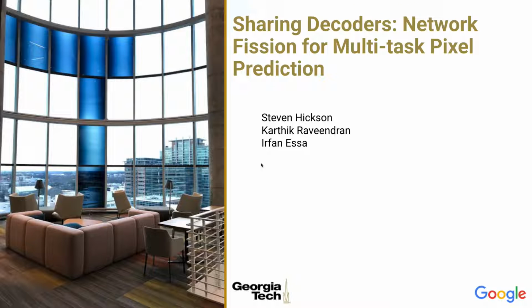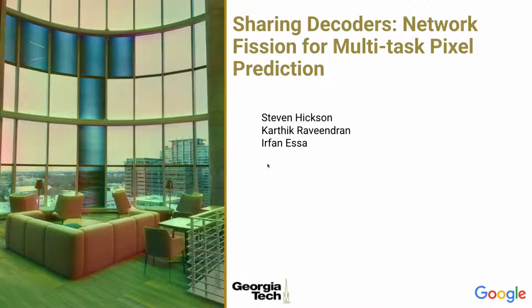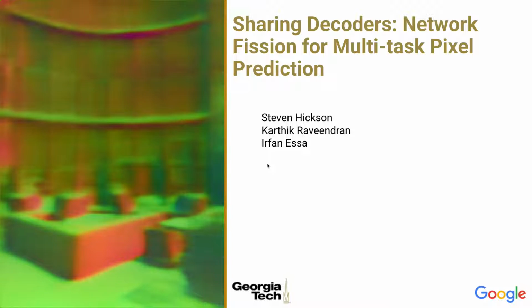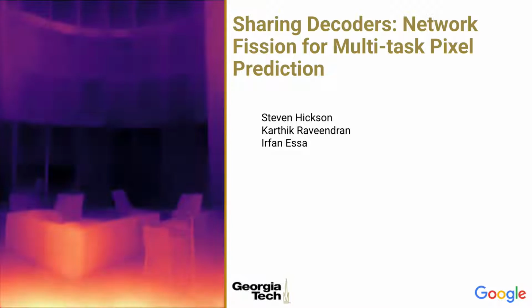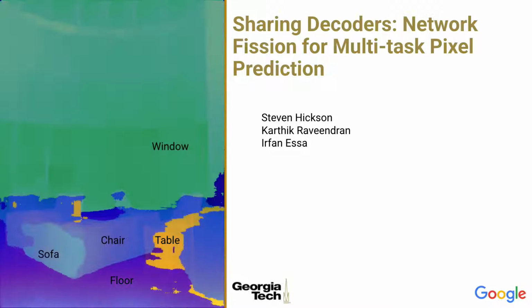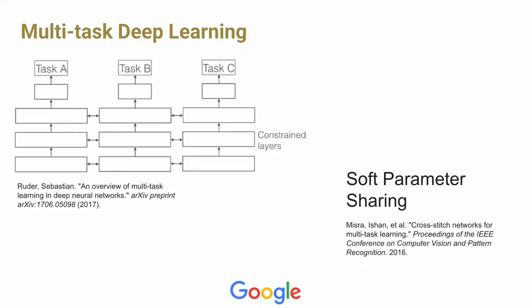Hickson from Google Research, and I'm presenting Sharing Decoders, Network Fission for Multitask Pixel Prediction, where we explore predicting three tasks: surface normals, depth, and indoor semantic labels with a shared decoder. First, some prior work.